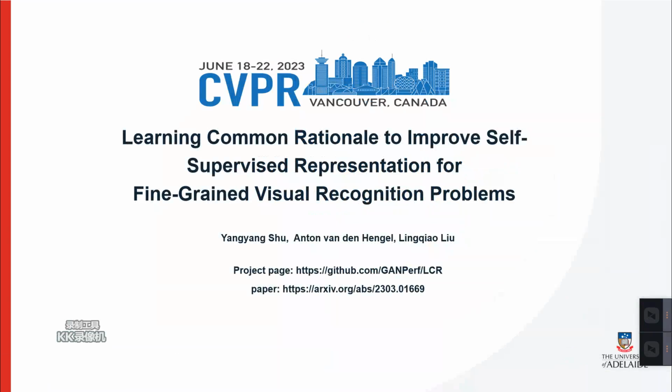Hello everyone, my name is Yang Shu, one of the authors of this paper. Today I'm so happy to present our paper. The title is Learning Common Rationale to Improve Self-Supervised Representation for Fine-Grained Vision Recognition Problems.